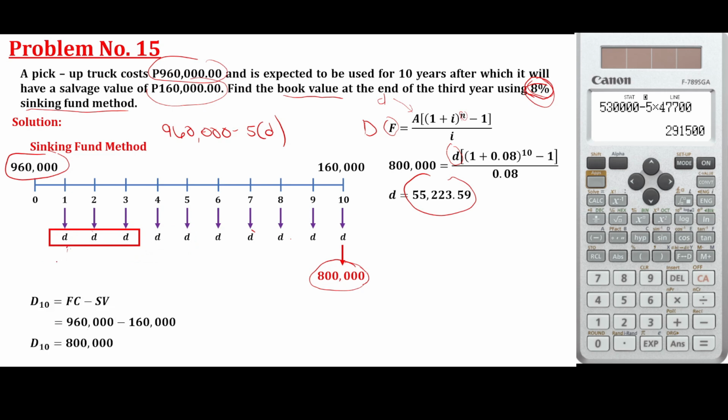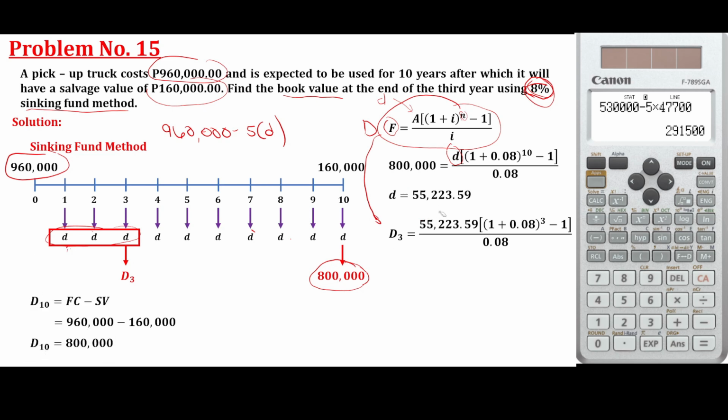So, let's solve. We are going to sum all of this. What is the formula? We'll be using again this formula. Okay, so the D3, the accumulation of this 3 by using the same formula, the future amount, so the equal payment, 55,000, 1 plus I raised to 3 because we only have here 3 payments. Again, N here does not refer to the number of years. It refers to the number of payments. Okay, 3 payments. Minus 1 over the interest rate.